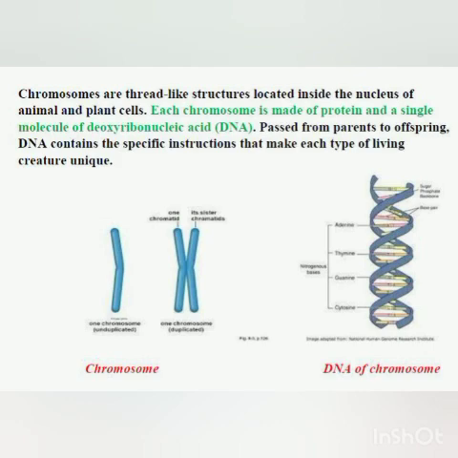What are chromosomes? They are thread-like structures located inside the nucleus of animal and plant cells, and each chromosome is made up of a protein and a large molecule of deoxyribonucleic acid and is passed from parent to offspring. This DNA contains the specific functional instructions that make each type of living creature unique. So this chromosome is formed by coiling up, or condensation, of chromatin.